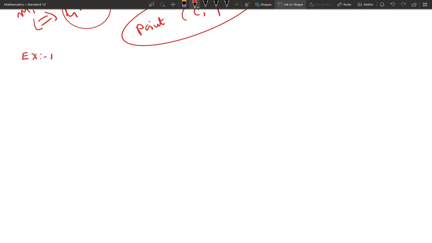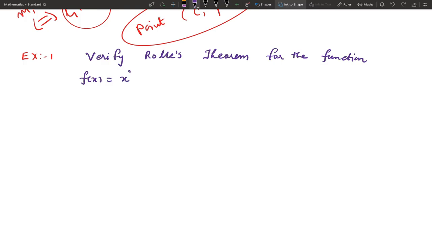First question: verify Rolle's theorem for the function f of x equal to x square plus 2x minus 8, x belongs to minus 4 comma 2.